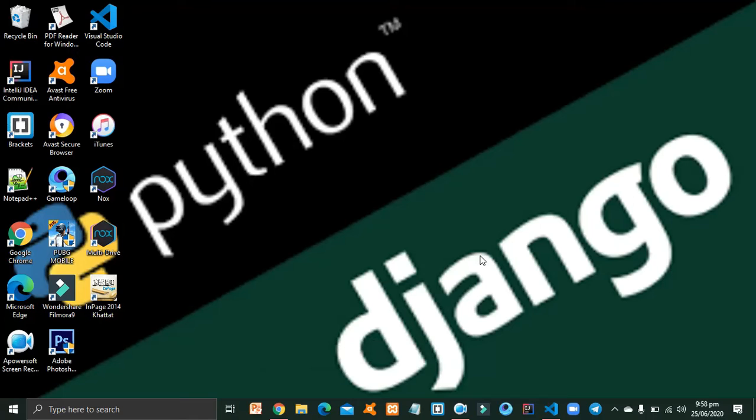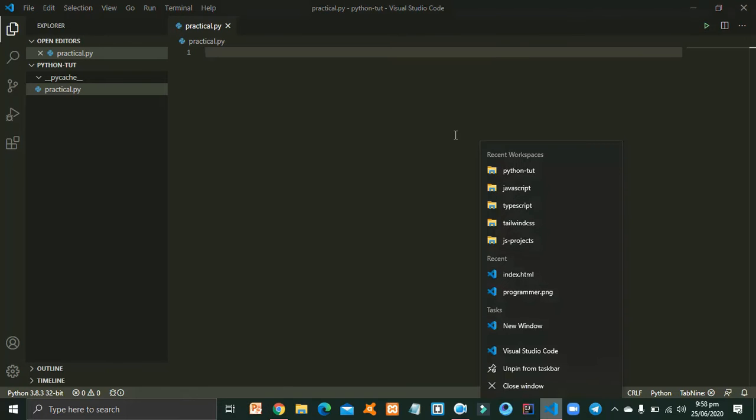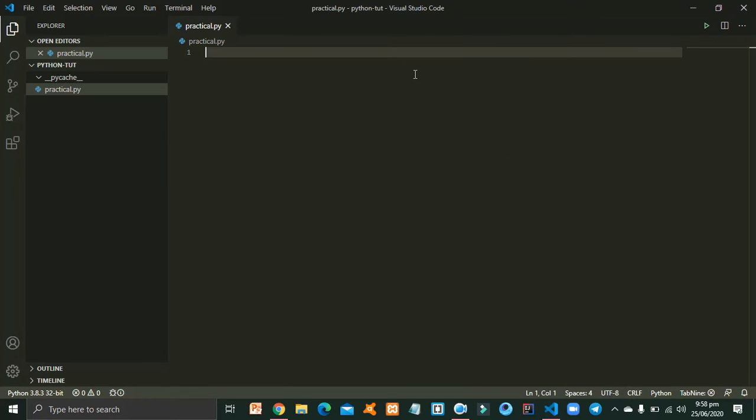Writing a hello world program in Python is much easier than PHP, because in PHP we have to set the file in htdocs, then open the server and run Apache, and then open the browser and see the output, which is a lengthy process. But in Python we just have to go to our IDE. In my case I have Visual Studio Code, and I am writing the hello world in Visual Studio Code.